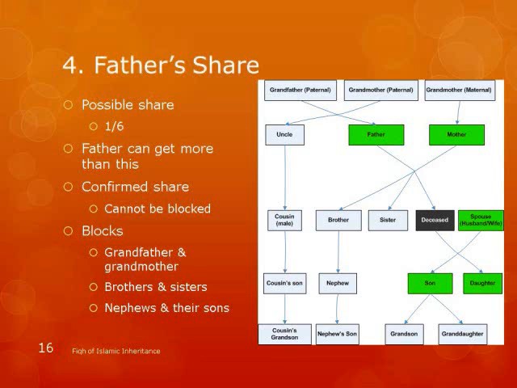And this is again in green color, so basically it means it's a confirmed share. Nobody can block father. And this is the power of the father. He can block grandfather, grandmother, brothers and sisters. That's the important thing. So now you see how easy it becomes to calculate inheritance. Nephews and their sons. Can father block uncle? Yes, father can block uncle as well. Can father block the grandmother of this one, mother's mother?